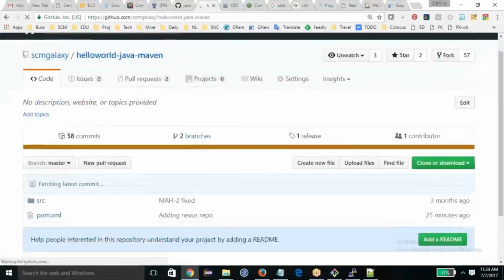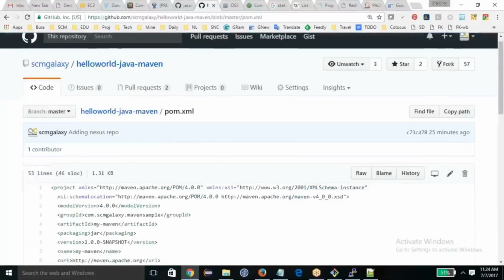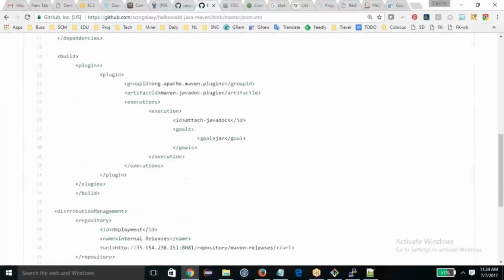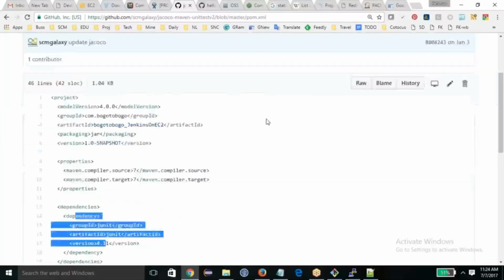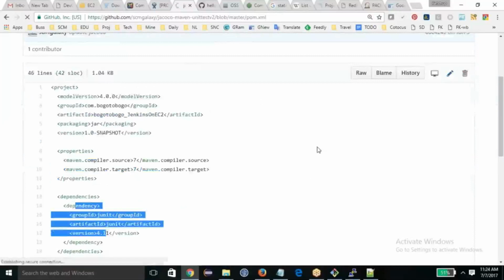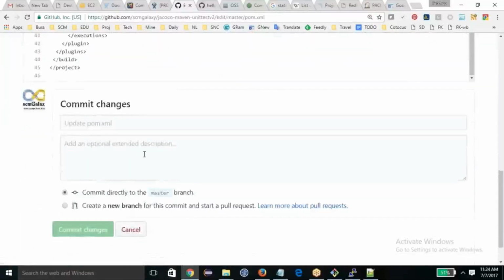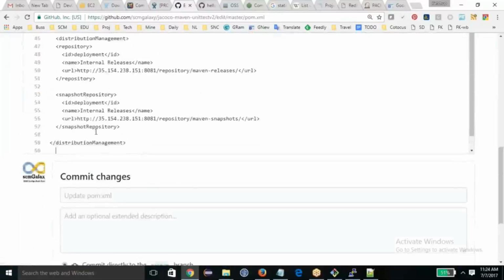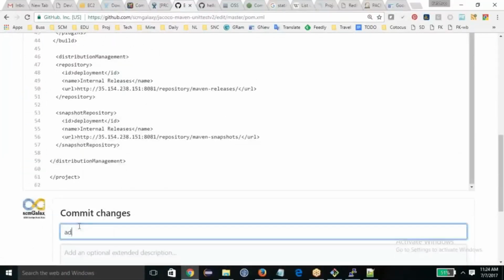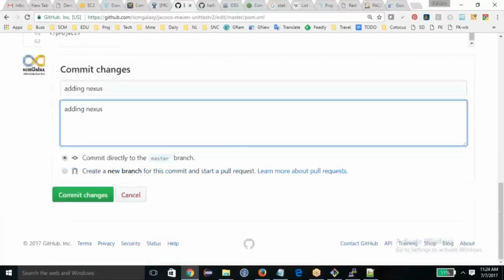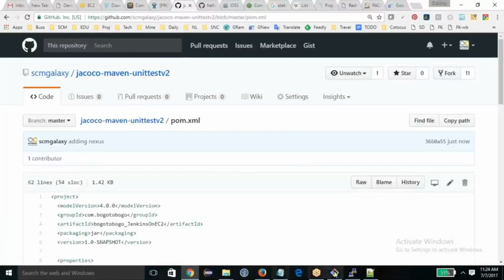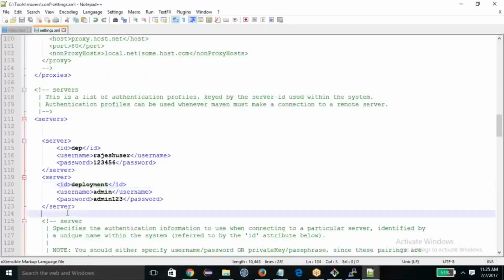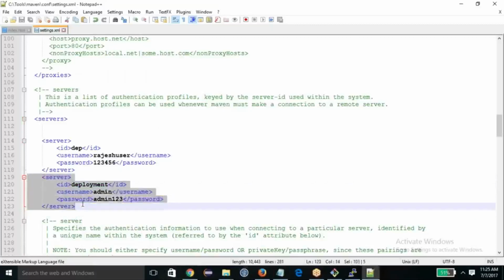What I'm going to do is the upload should be done on Nexus, and for that I need these scripts. I should have these scripts. I am going to make these changes in this file itself, so the deploy can happen with the same project. I'll put it here, done, adding Nexus. Okay, save changes.